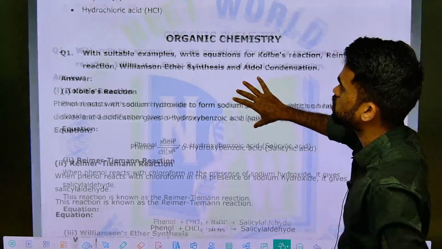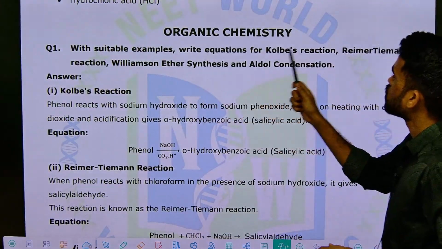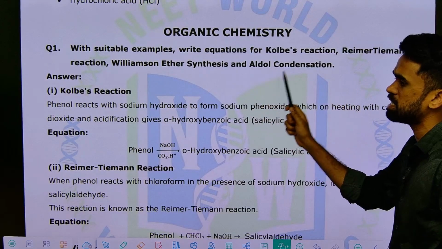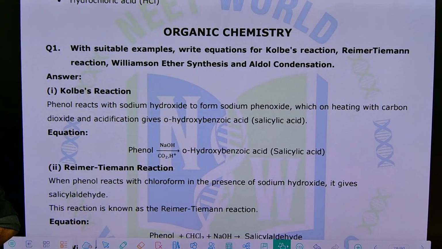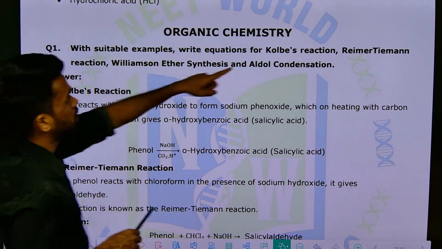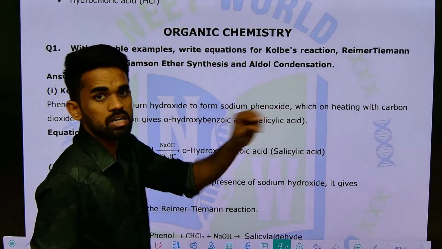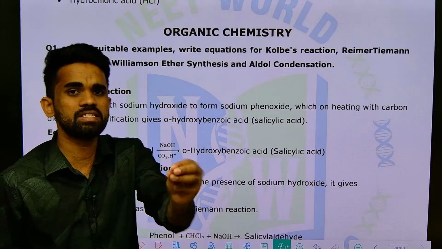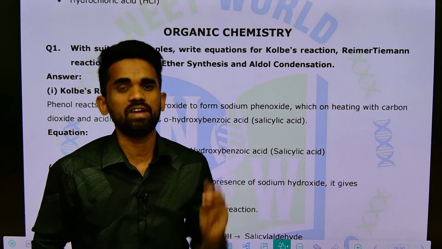Read the first question here. With a suitable example, write the equation for Kolbe's reaction, Reimer-Tiemann reaction and Williamson ether synthesis, then aldol condensation. How many name reactions are included? Kolbe, Reimer-Tiemann, Williamson and aldol. These are the 4 name reactions. All these are very important and very easy. I will tell you simple tricky ways to understand and remember them for the final exam.